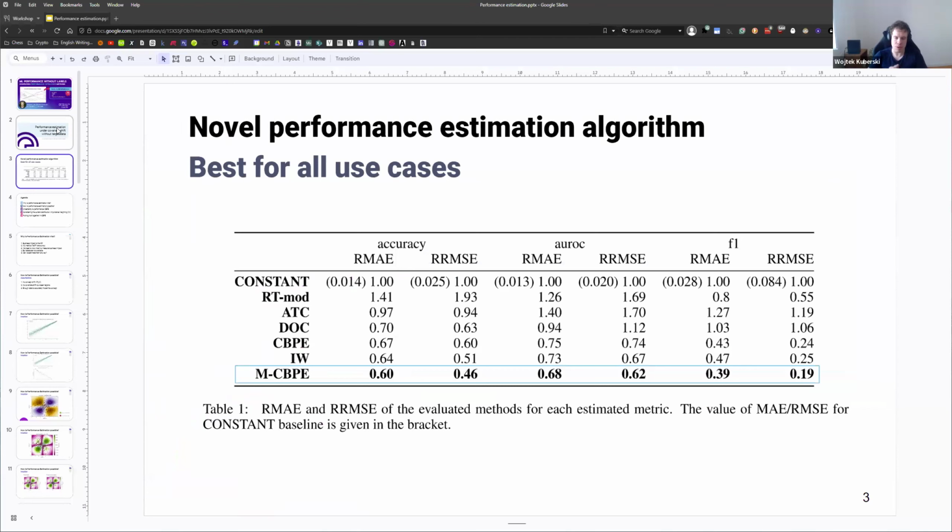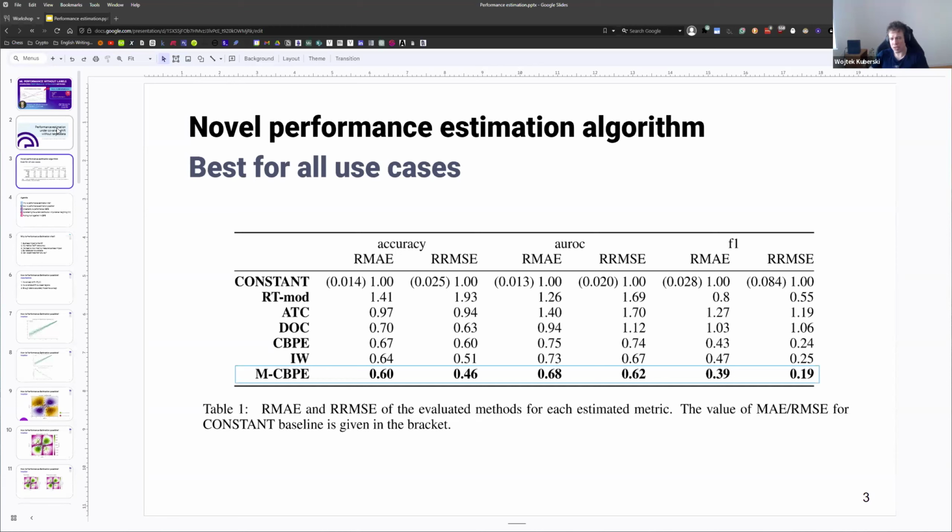So what we did is we evaluated a couple of algorithms that are used for performance estimation, trying to estimate machine learning performance, such as accuracy, AUROC, or F1, for real-life data on around 600 datasets. And we compared the results. One of the things we also did is add our new algorithm called M-CBPE, which stands for Multicalibrated CBPE. And one of the reasons we wrote this paper is, of course, because M-CBPE outperforms all other methods.